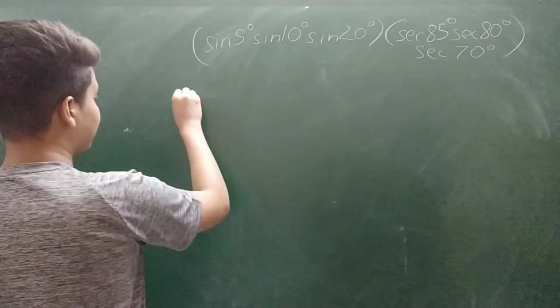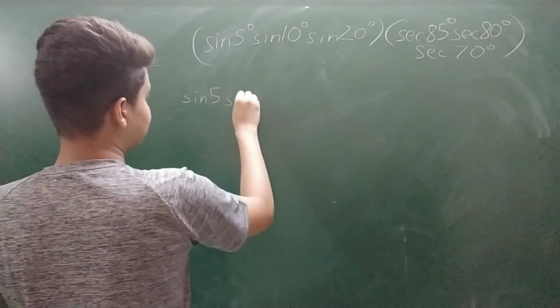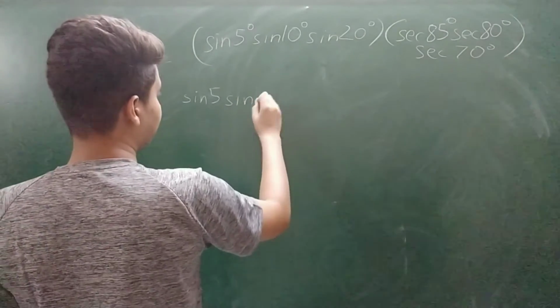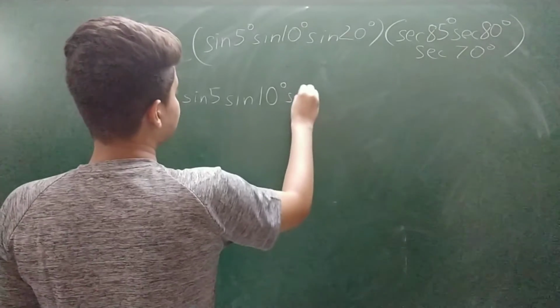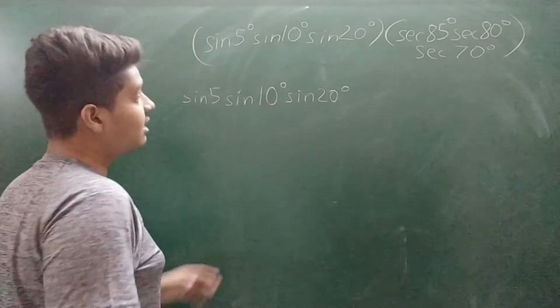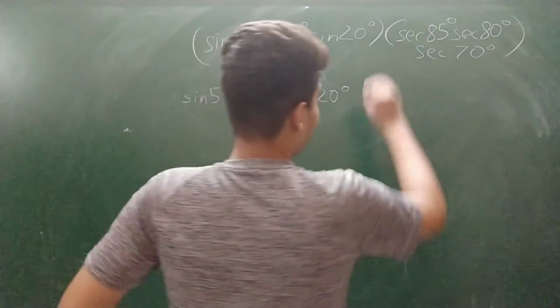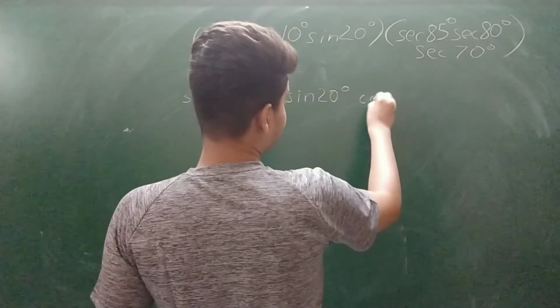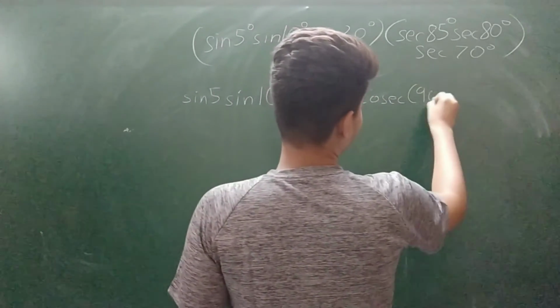Sine 5 degree remains sine 5 degree. Sine 10 degree will be written as same. Sine 20 degree will also be written as same. There will be no changes in these three values. Now coming to sec, we can write sec theta as cosec 90 degree minus theta.